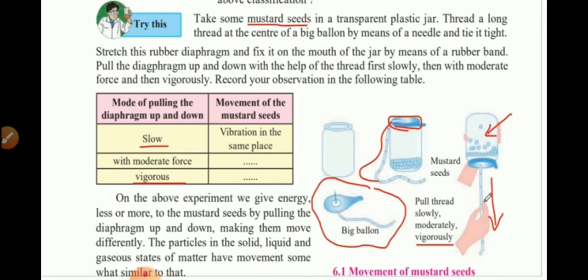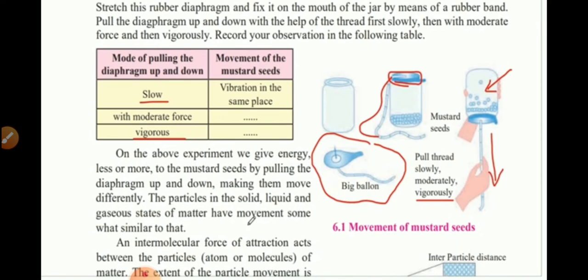When you're moving this string, you are transferring the energy that you're putting in the string to the diaphragm, and that diaphragm transfers the energy to the mustard seeds in it. Therefore, that causes it to move. And the more energy and force you put, the more the mustard seeds will vibrate and move. The particles in the solid, liquid, and gaseous state of matter have movement somewhat similar to this. Whether they are in solid, liquid, or gas, the particles present in these states also can move, and this movement depends on the state that they are in.